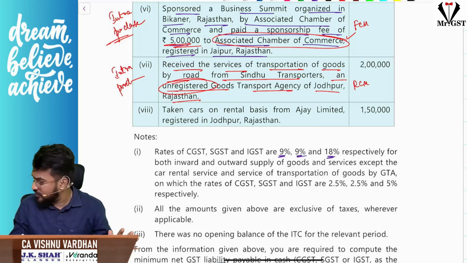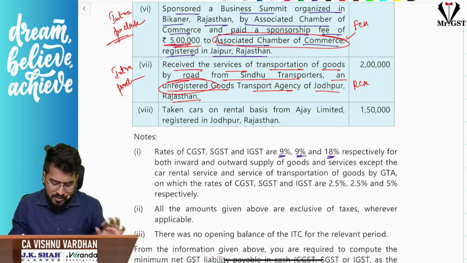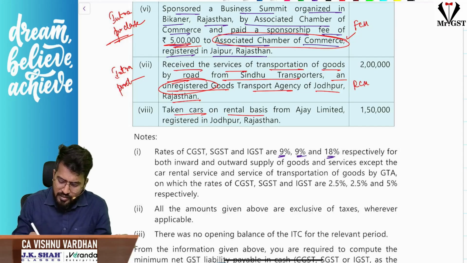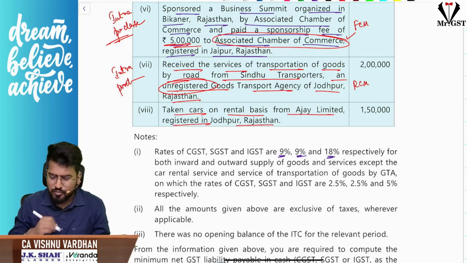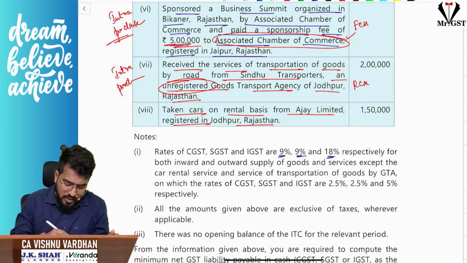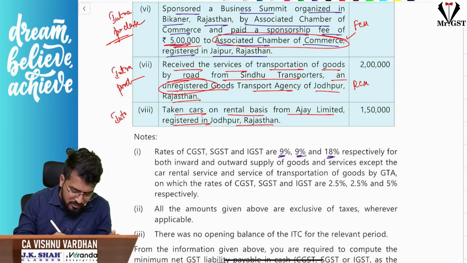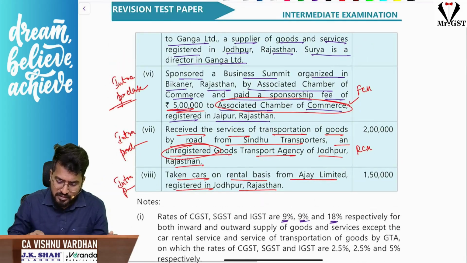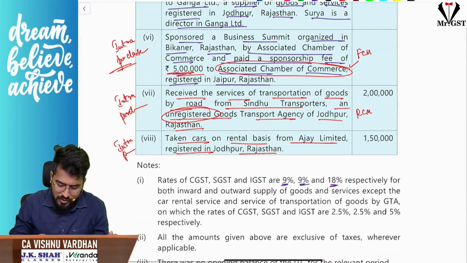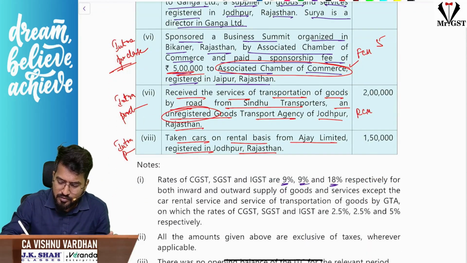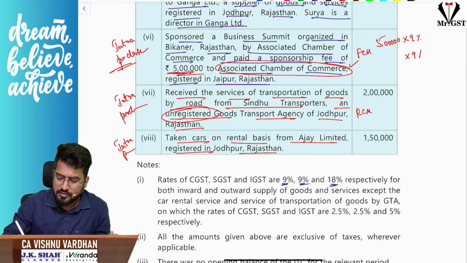Now listen carefully. Sir, taken cars on rental from Ajay Limited registered in Jodhpur, Rajasthan. This is also an intra purchase. First purchase, I will just write down here 5 lakhs into 9%, 9%.